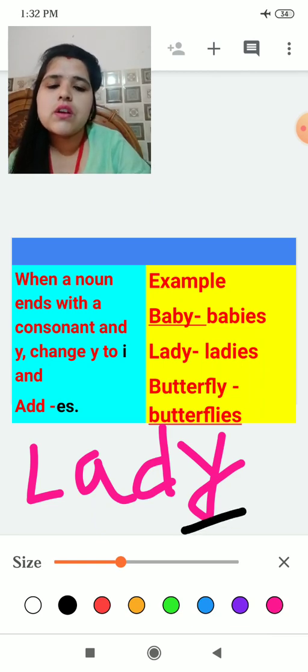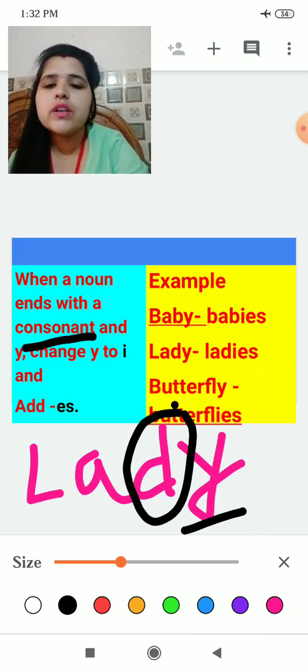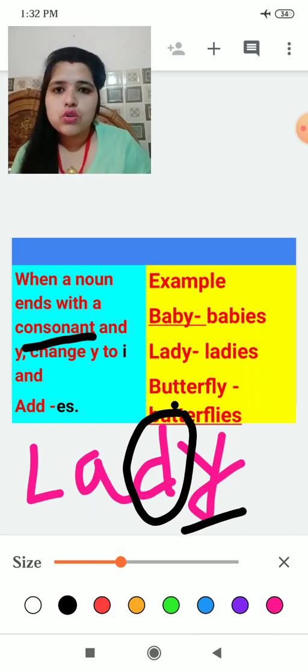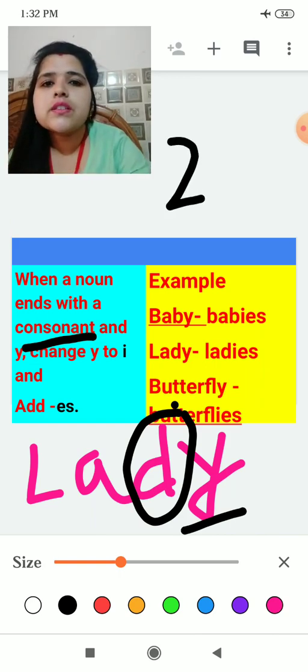This is y. If before y there is a consonant, what are consonants? How many alphabets are there in English? There are 26 alphabets.